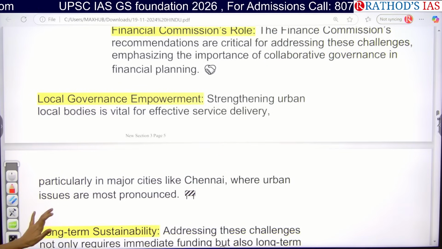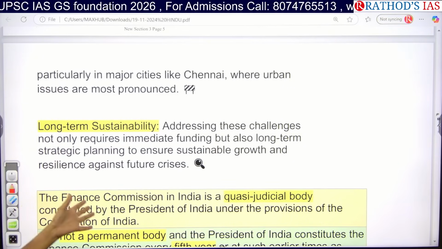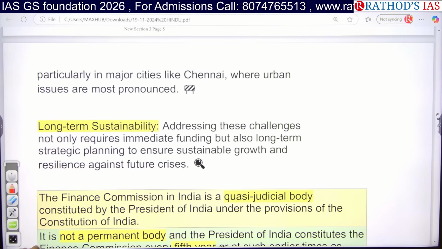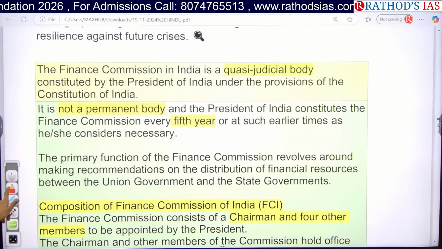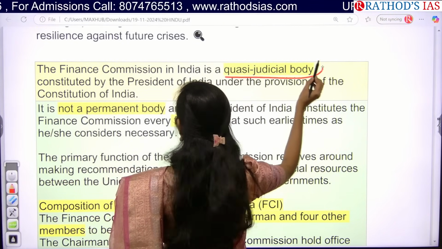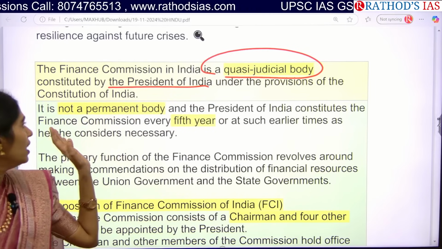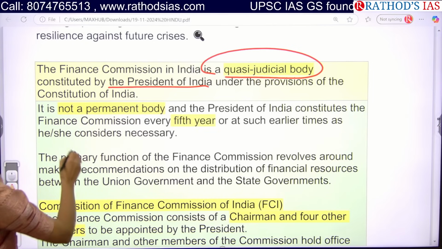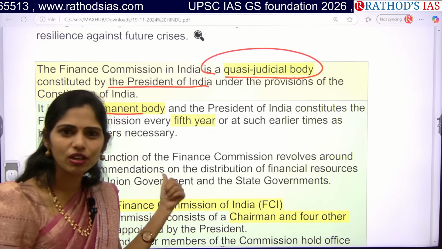Okay, and this article is saying that we need to have long-term sustainability so that we can address the challenges of funding. Okay, let us see some facts regarding this Finance Commission. Already you know about it, but just for your knowledge, it is a quasi-judicial body. And it is constituted by whom? President of India. And actually it is not a permanent body, only when it is required. Once every 5 years, we will be establishing this body.